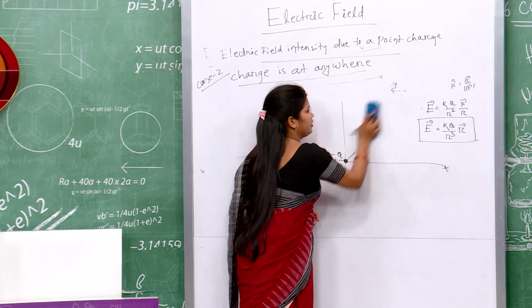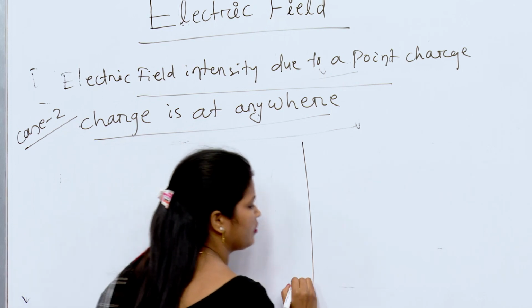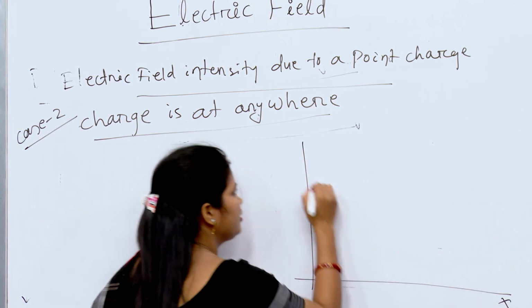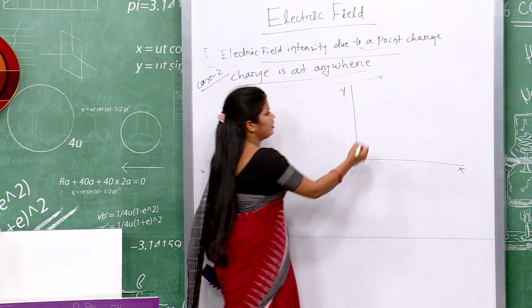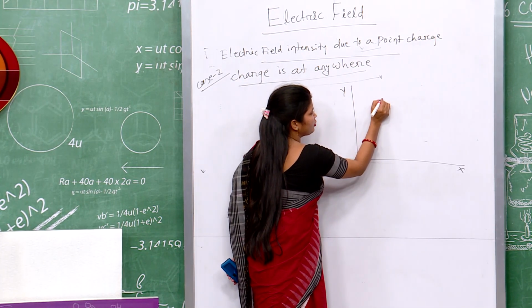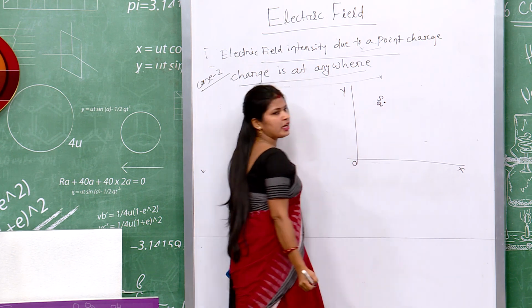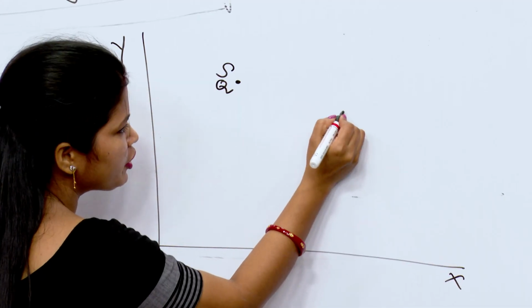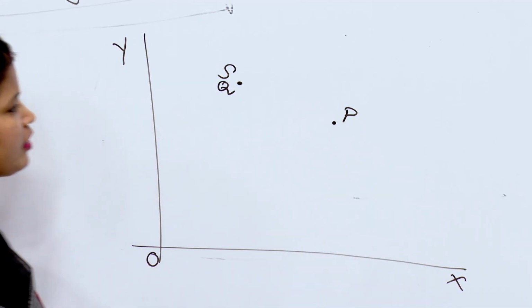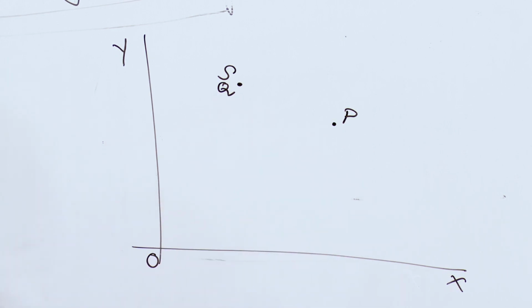Similarly, in a coordinate system, this is x axis, this is y axis, this is origin O, and S is the source point where charge q is present, and P is the observation point where the field strength is to be computed.